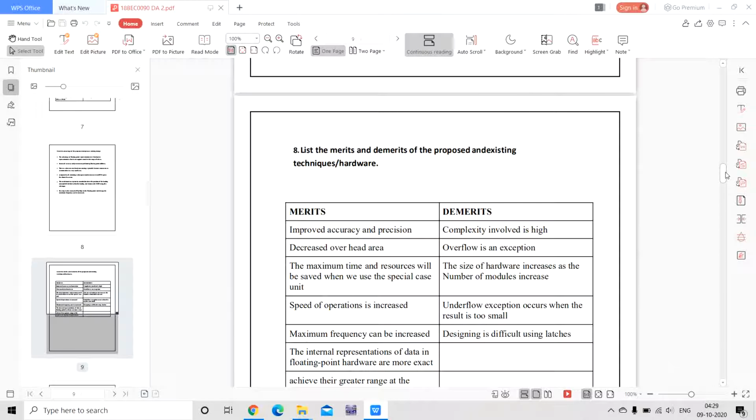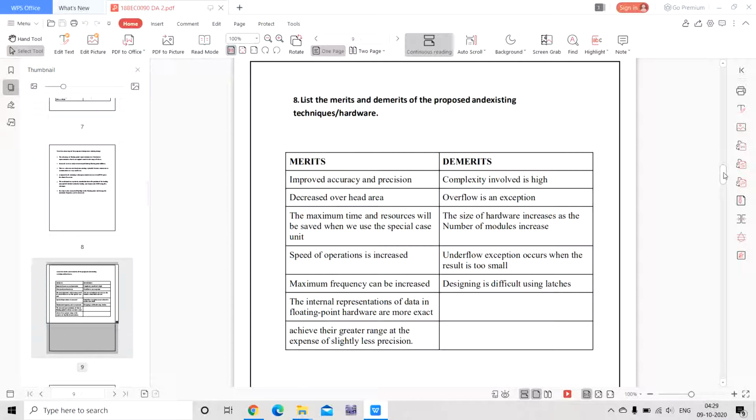You can see the merits and demerits of the proposed and existing techniques. Merits are improved accuracy and precision, decreased overhead area, and the maximum time and resources will be saved when we use the special case unit. Speed of operations is increased, and maximum frequency can be increased. The internal representations of data in floating point hardware are more exact, achieving a great range of exponent and slightly less precision.